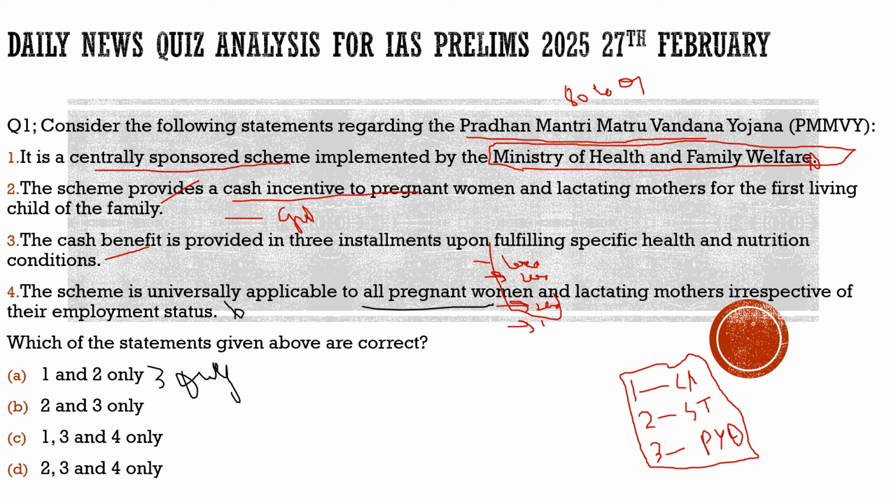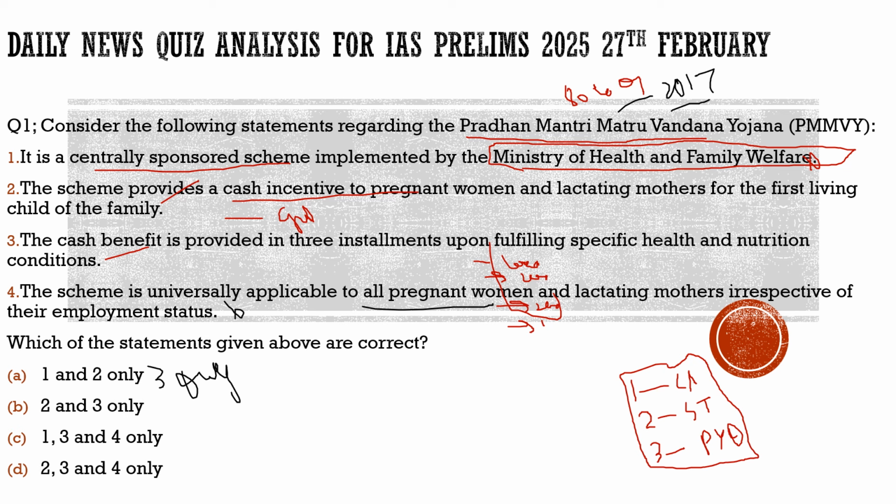I hope you understood what the Pradhan Mantri Matru Vandana Yojana is all about. It provides a cash benefit to the pregnant woman. This scheme was introduced in 2017, and it draws its motivation from the National Food Security Act of 2013.